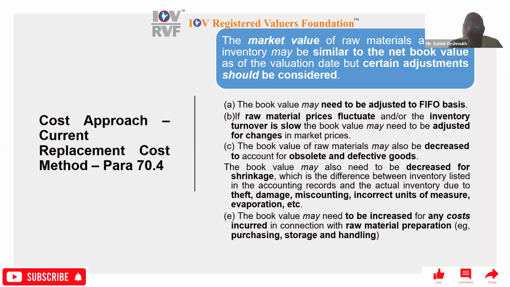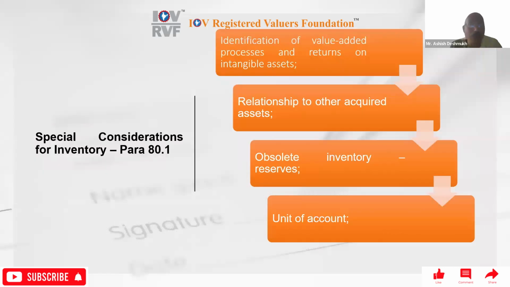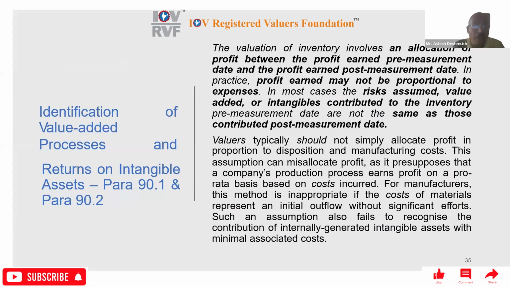So the book value may need to be increased for any cost incurred in connection with the raw material preparation. For example, purchasing costs, storage costs, handling costs, all this. Then para 80 deals with special considerations for inventory also, like obsolete inventory reserves. Then identification of value-added processes and return on intangible assets. Then para 90 deals with the identification of value-added processes.